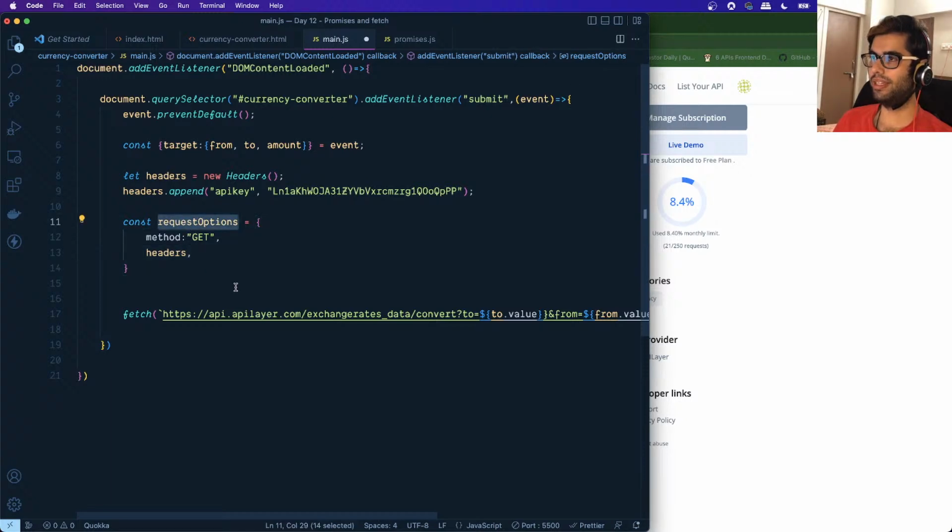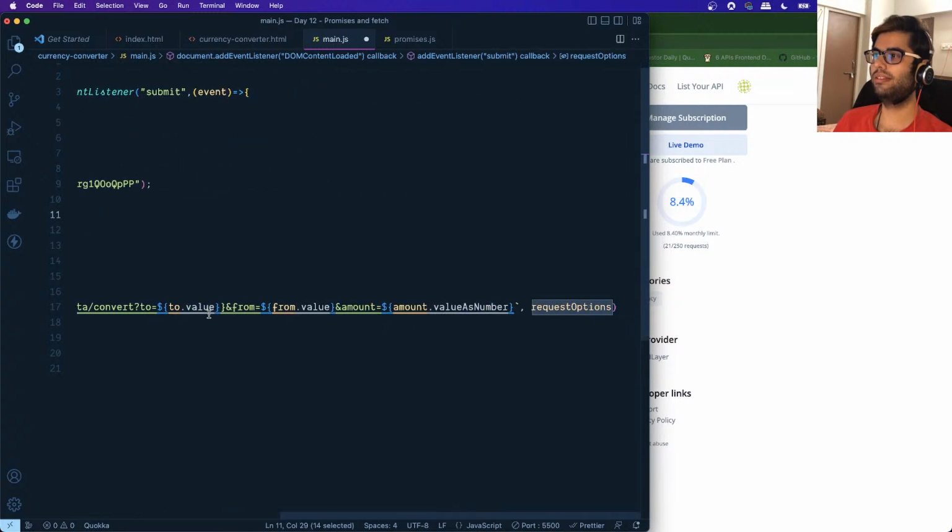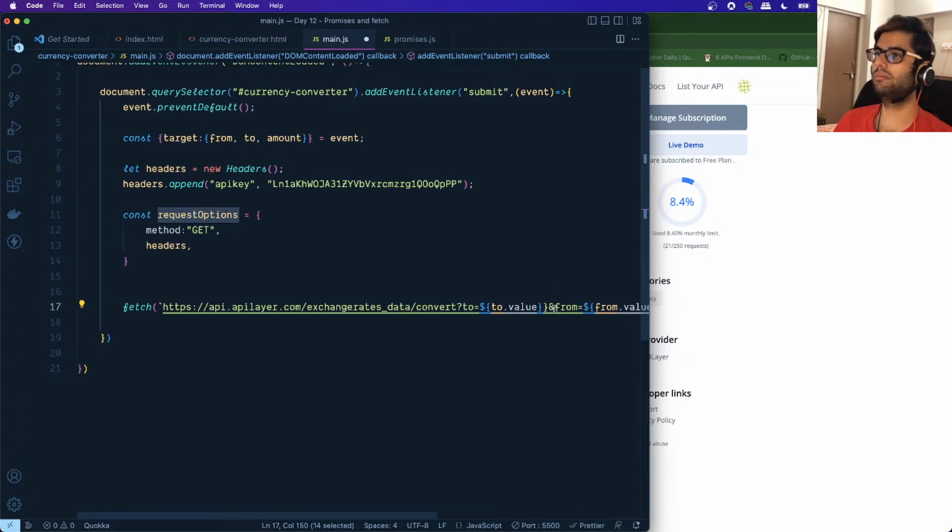What we are doing is we are requesting some data, right? And these are the options which tell us a bit more about the request that we are creating. The type of method that we are going to call is a get action. There are other actions available such as put, post, and delete. These basically tell us the action that we are going to perform by calling this API.